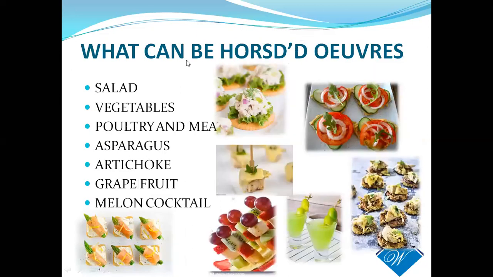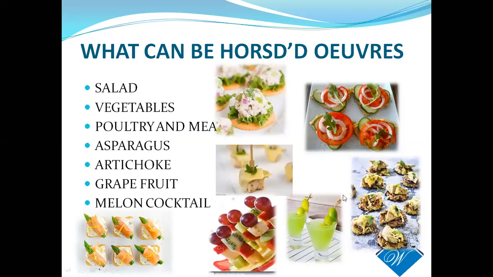And next, what can be an hors d'oeuvre? Similarly, salad is also called hors d'oeuvres, as we discussed in earlier slides. Raw or cooked, with dressing, classically styled, is called an hors d'oeuvre, and vegetables, exclusively vegetables such as artichokes as well as asparagus, are called hors d'oeuvres.